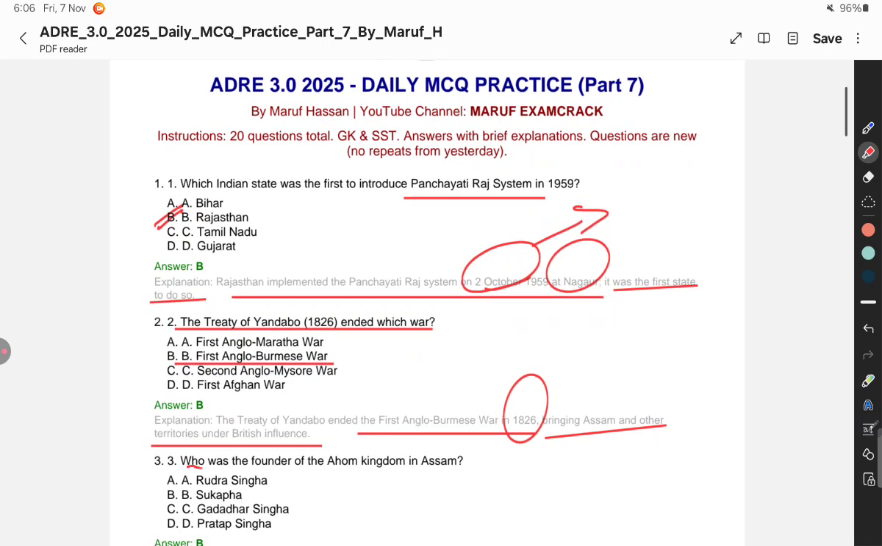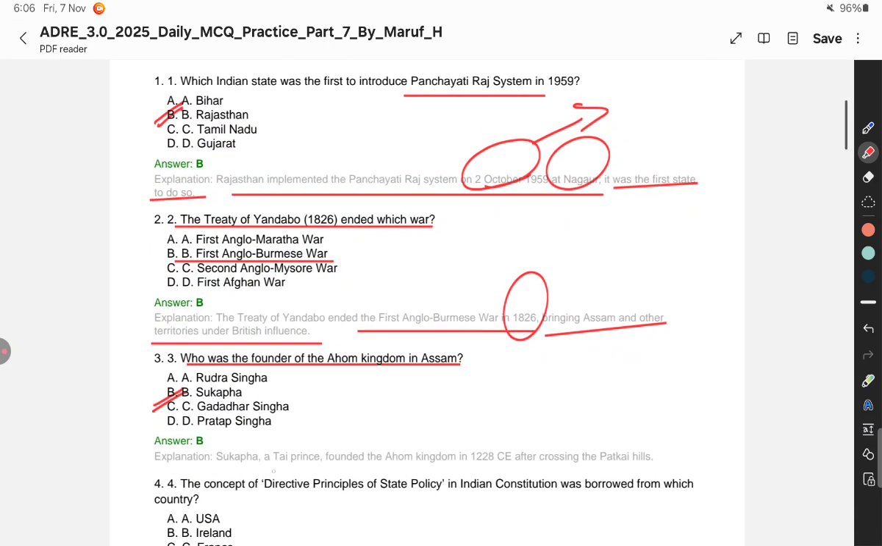Who was the founder of the Ahom kingdom in Assam? Ahom kingdom র founder কোন আছিল? Obviously আমি জানো Sukhafa. তেখেত কি আছিল? The founder of Ahom kingdom in Assam. All right, Thai prince আছিল, Thailand পৰা আহিছিল, founded the Ahom kingdom in 1228 CE after crossing the Patkai hills. All right, these whole 3 points are very important for your examination.